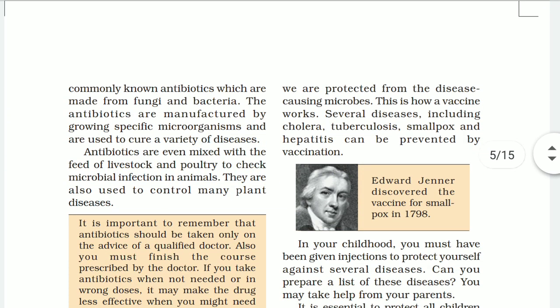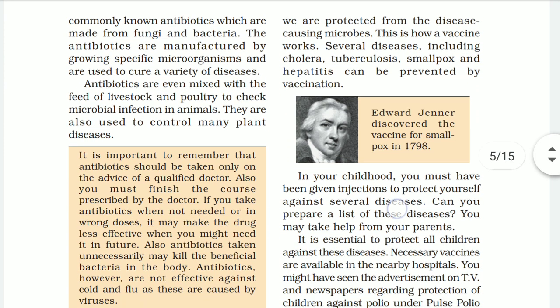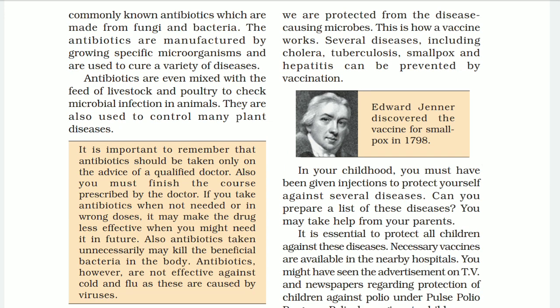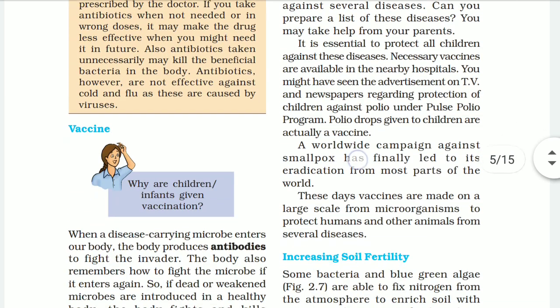The antibiotics are manufactured by growing specific microorganisms and are used to cure a variety of diseases. Antibiotics are even mixed with the feed of livestock and poultry to check microbial infections in the animals. They are also used to control many plant diseases. And so it's very important for us.